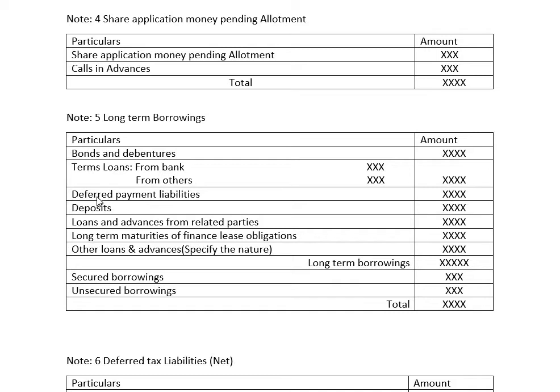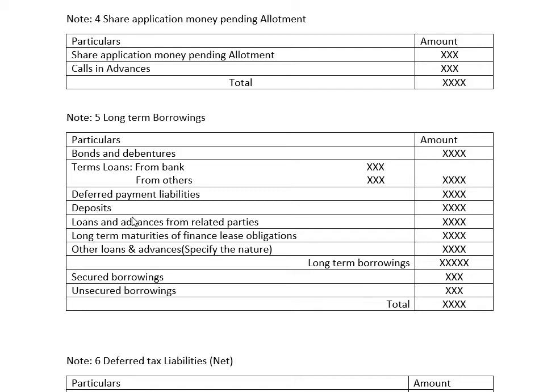Deferred payment liabilities mean that even though the tax has been assessed, we are not going to pay right now. We are going to defer it. We are going to pay it in a future period, even though the liability is there. That's what is considered deferred payment liabilities.